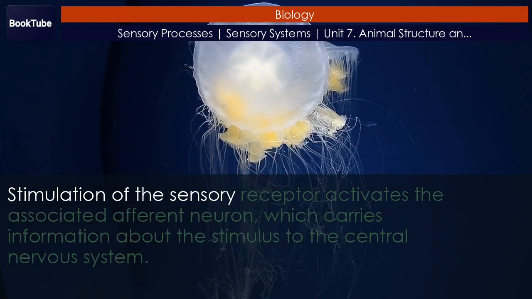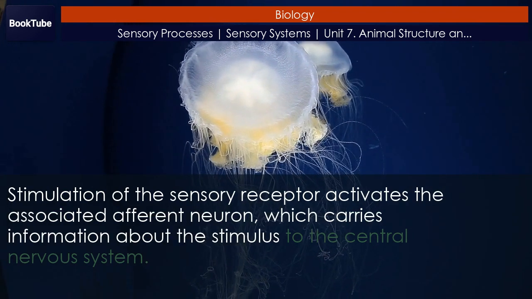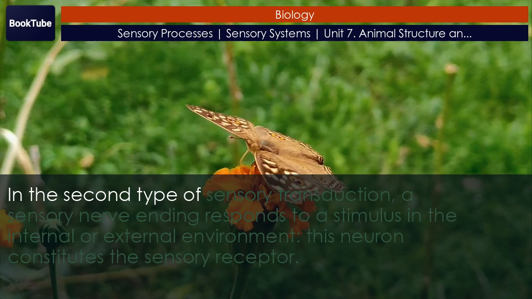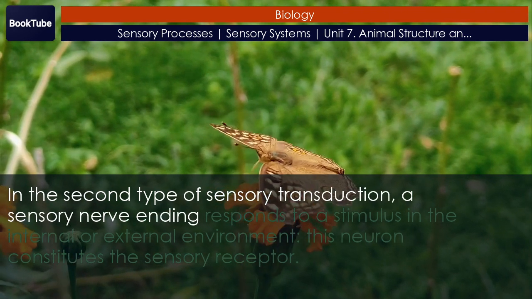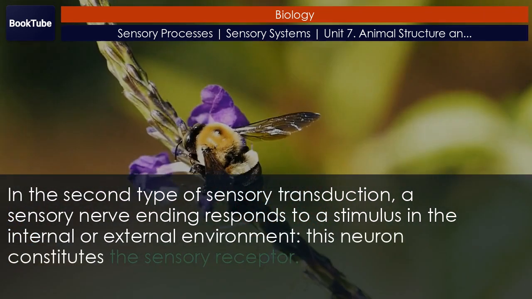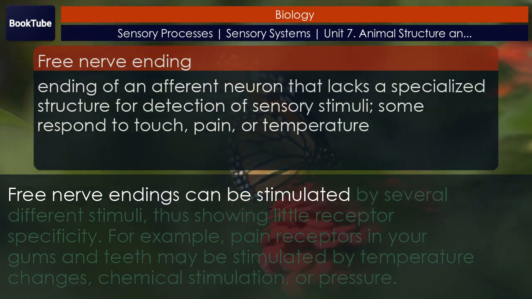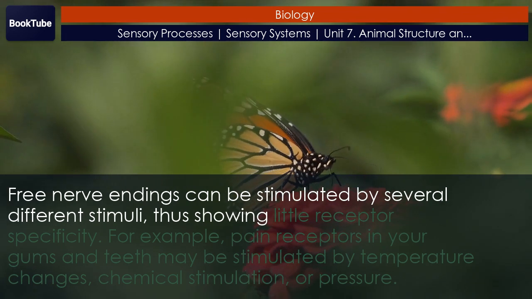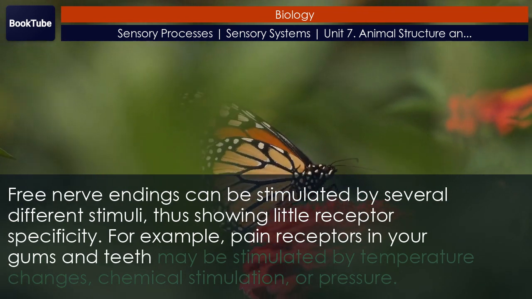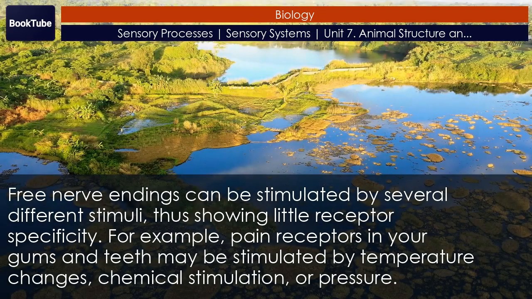Stimulation of the sensory receptor activates the associated afferent neuron, which carries information about the stimulus to the central nervous system. In the second type of sensory transduction, a sensory nerve ending responds to a stimulus in the internal or external environment. This neuron constitutes the sensory receptor. Free nerve endings can be stimulated by several different stimuli, thus showing little receptor specificity. For example, pain receptors in your gums and teeth may be stimulated by temperature changes, chemical stimulation, or pressure reception.